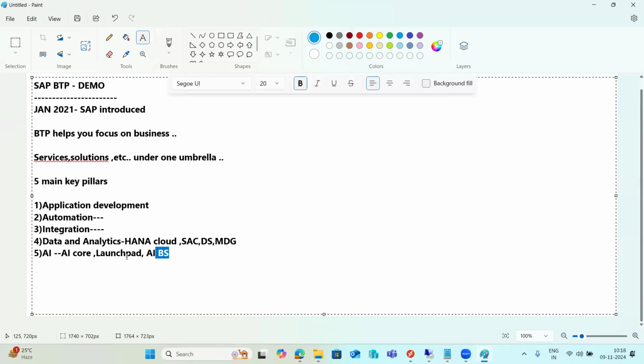So the fifth one is the recently added by SAP, which is more important. People are concentrating more on these areas. So these are the five main key pillars. Their services and solutions are categorized under five main areas here, right? So here you no need to concentrate on installation, configuration, procurement, licensing, and everything. Directly you can focus on the business logic here, right?